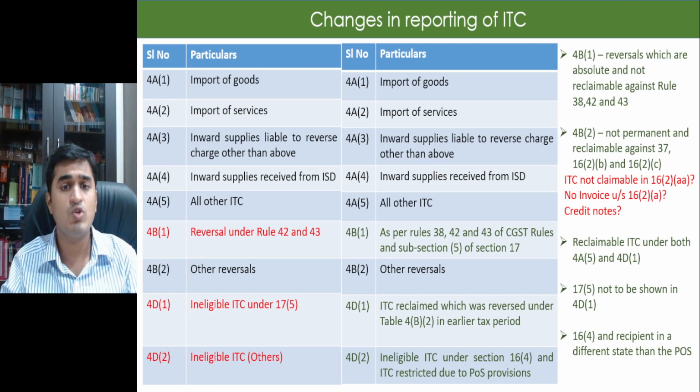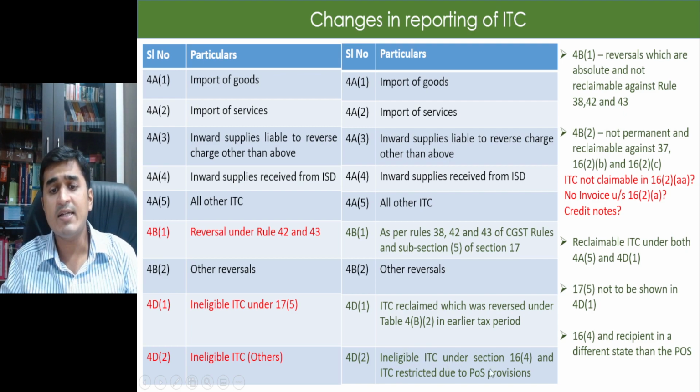Forget about receiving the goods, you have not even received the invoice, then also in my humble view, you should not take the ITC, right? Third, credit notes. If there are any credit notes, I would recommend that you should show that under reversals 4B2. You should reverse that ITC, right? Now 4D2, which is the last scenario. Again, this is an ineligible ITC under 16.4.